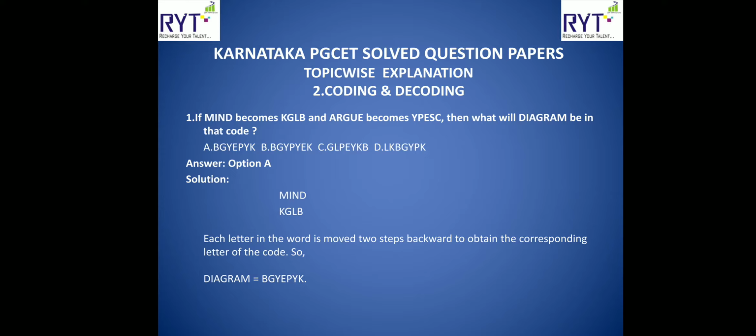So let us have a look at the solution. If MIND becomes KGLB, I wrote MIND, and below that I wrote KGLB. If I observe carefully, the first word has 4 letters and the second word also has 4 letters. In the first word, the first letter was M. In the second word, the first letter is K. So it means it has moved 2 steps back.